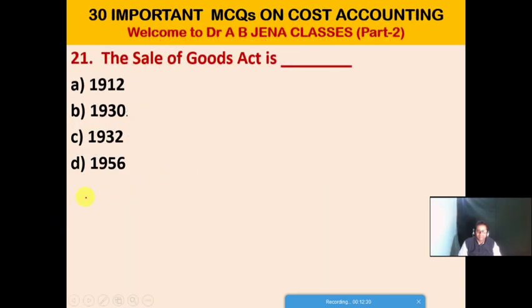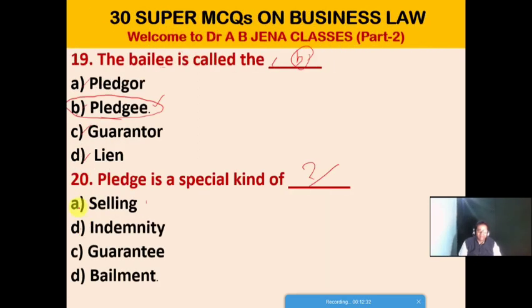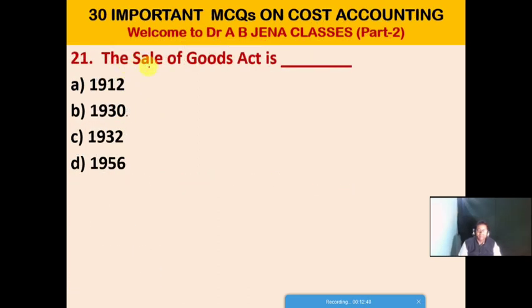So next MCQ, Pledge is a special kind of what? A. Selling, B. Indemnity, C. Guarantee, D. Bailment. Friends, D is the right option for this MCQ. So Pledge is a special kind of Bailment.